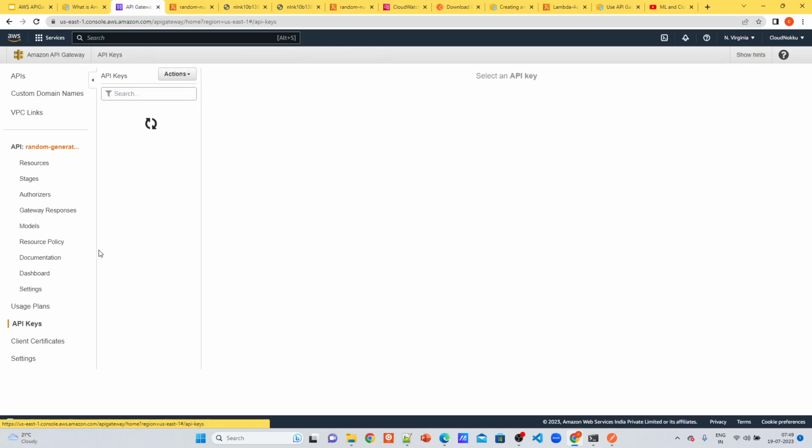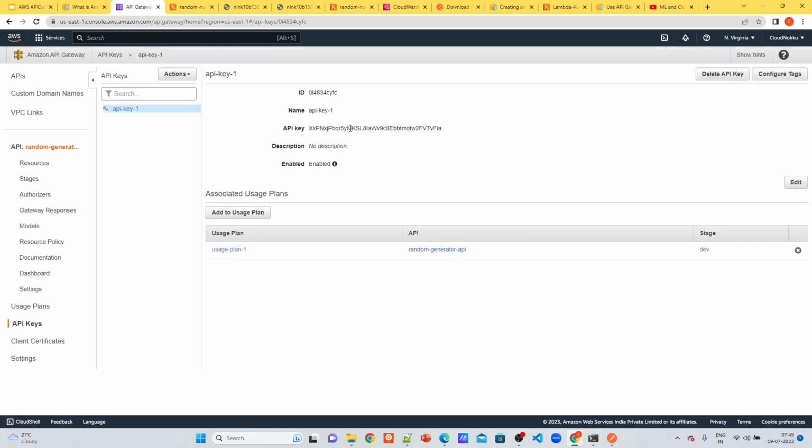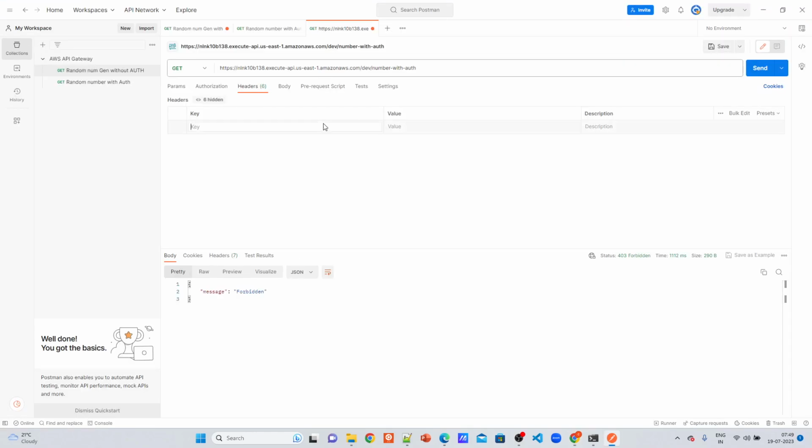the API key which I have attached to this resource. This is the API key. I just copy it, and I need to name it x-api-key. This is a naming convention. I pass this key in the headers and send.